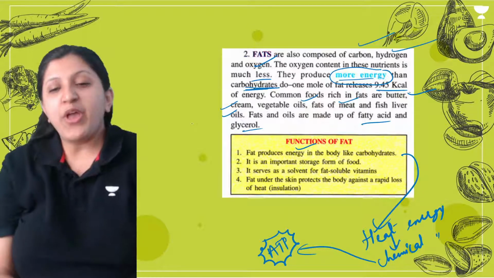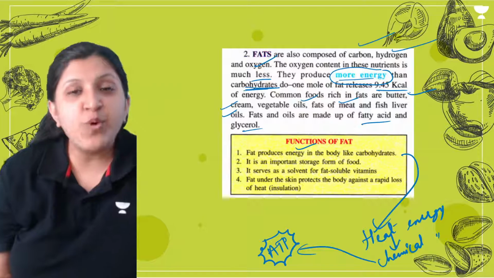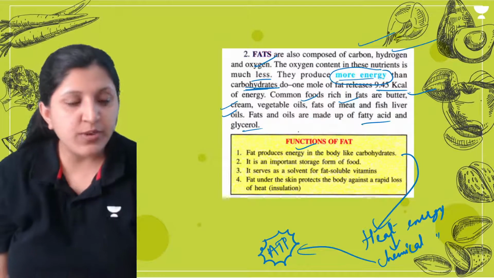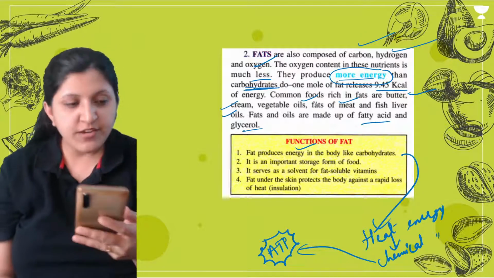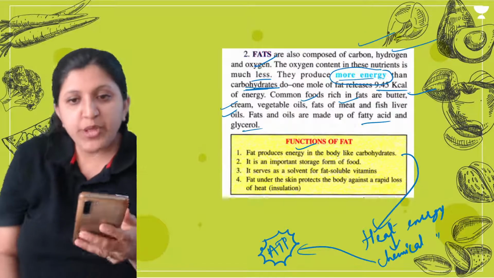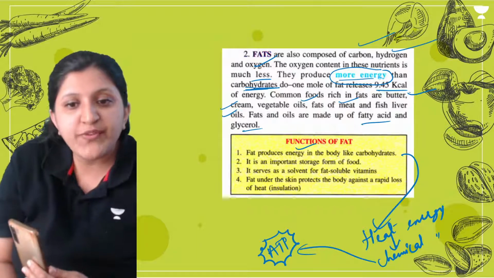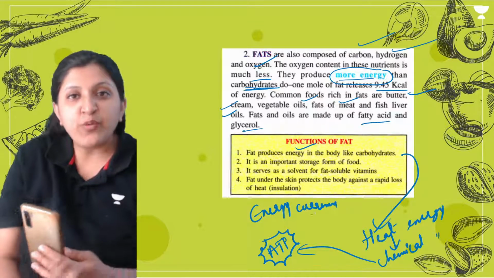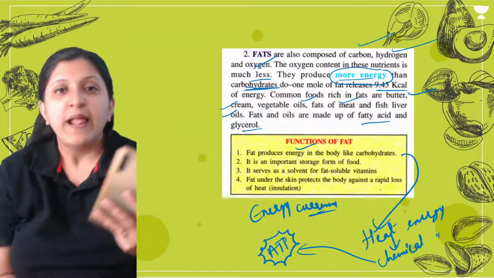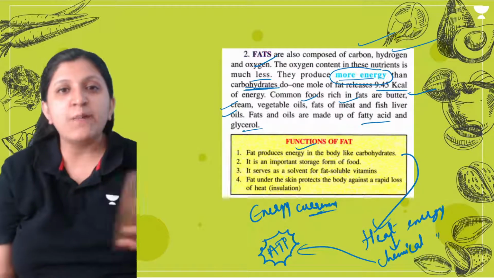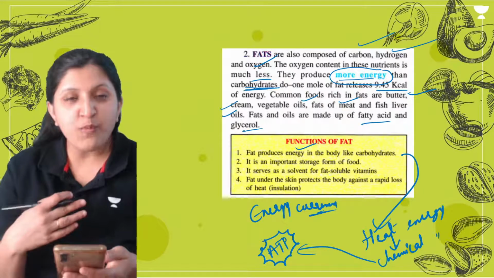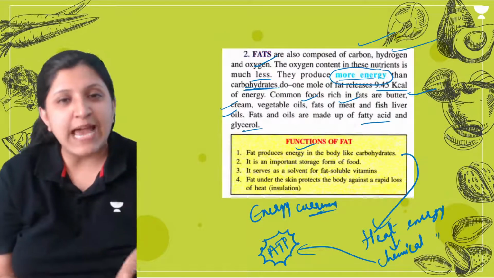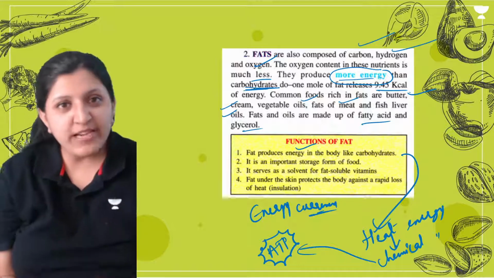So ATP production can occur. Fats produce more energy. This is heat energy, and ATP is adenosine triphosphate, the energy currency. Let's say Dheeraj is playing cricket, running in the morning, performing many activities, and lots of activities are also occurring inside our bodies.